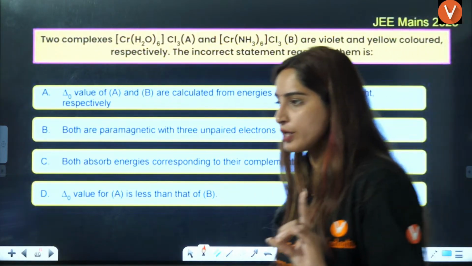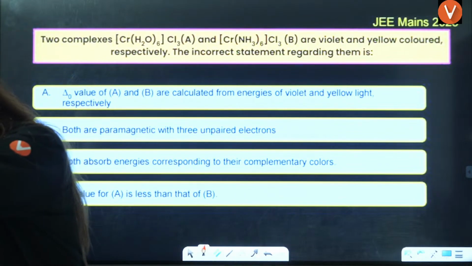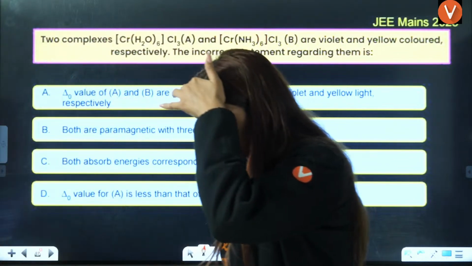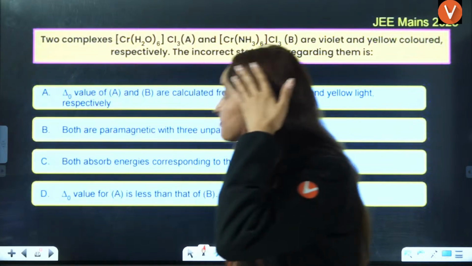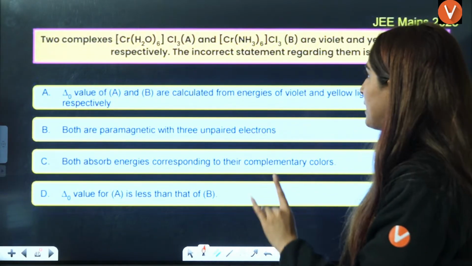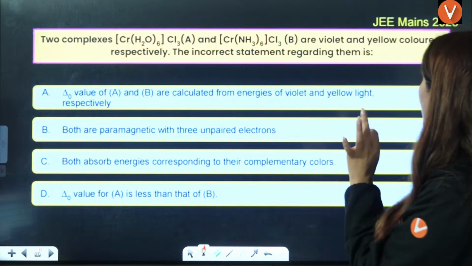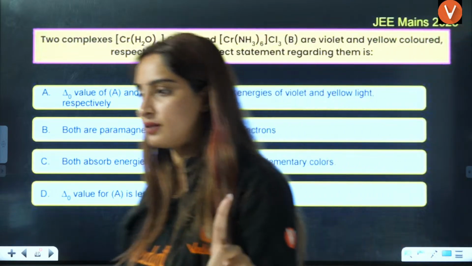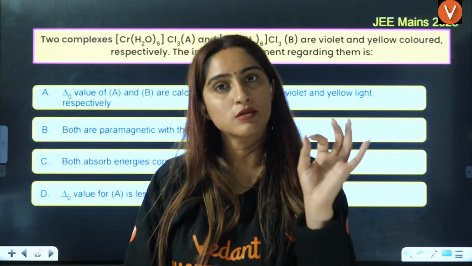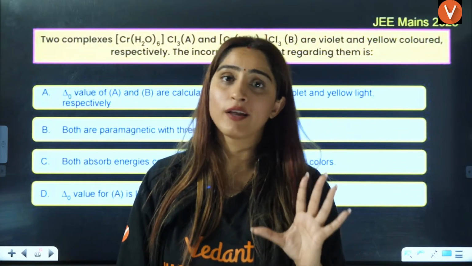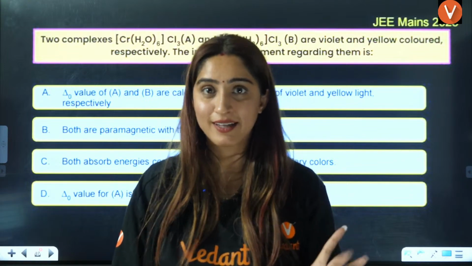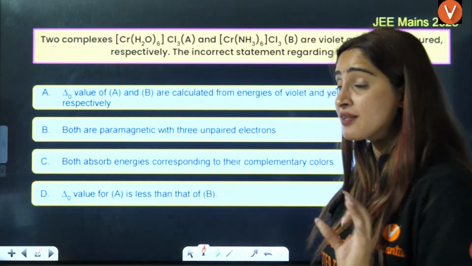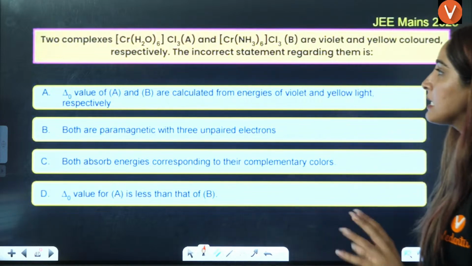First question on your screen, everybody. Very good, Praveen. Two complexes, these are violet. Now, let me tell you one thing. JEE is focusing on the colors of coordination compounds, right? So you cannot ignore that thing. That's why I have taken up those questions where there is a mention of color.